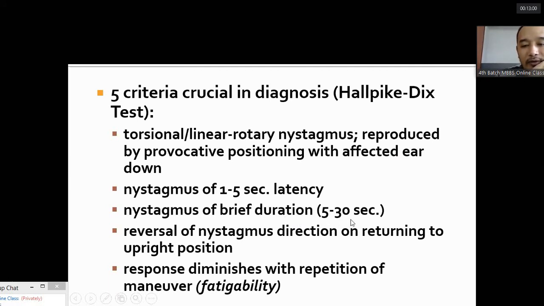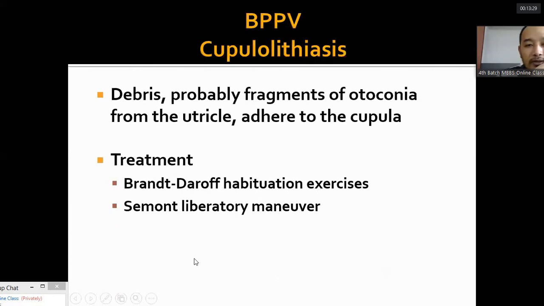After 5 to 30 seconds, the nystagmus stops and disappears, and there is reversal of the nystagmus direction on returning to the upright position. When we return the patient to the upright position, there is reversal of the direction of the nystagmus. On repetition of this test, the nystagmus decreases and finally stops. This is also called fatigability. So fatigability, latency, unidirectional, linear, and torsional are the criteria for the Dix-Hallpike test.